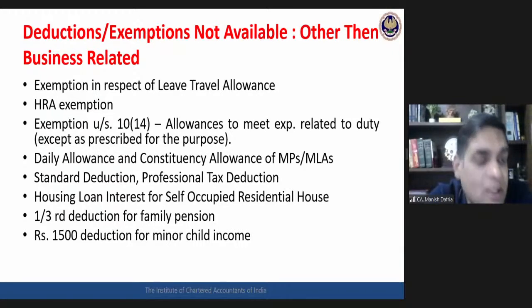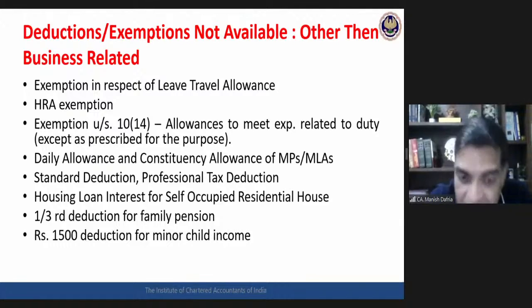With respect to the minor child, clubbing of minor child income, for each minor child I get a deduction of rupees 1500 or actual income clubbed, whichever is lower. Under 115BAC, even that 1500 deduction for minor child will not be available.